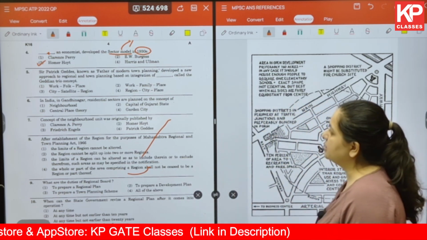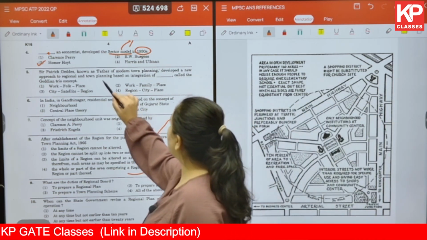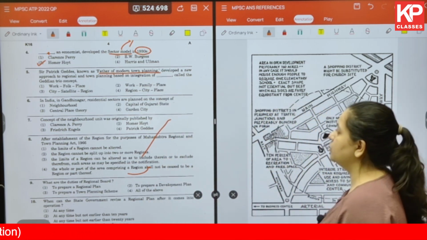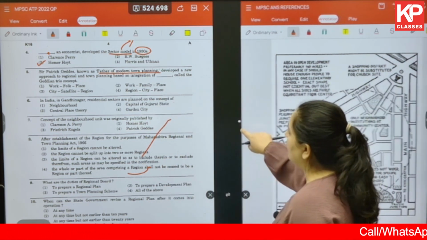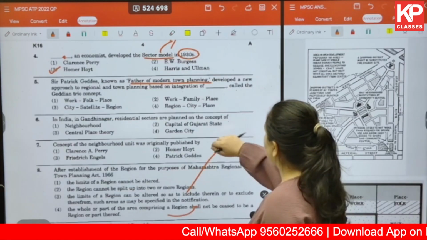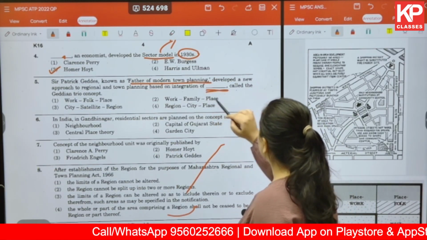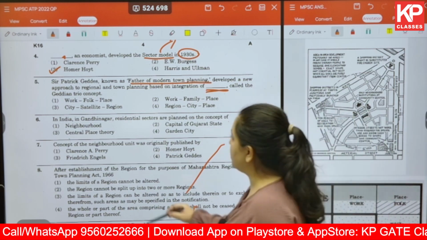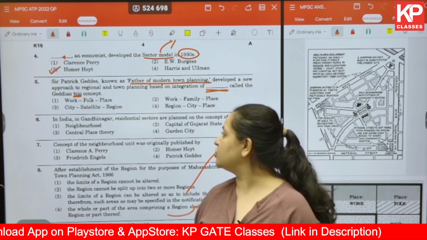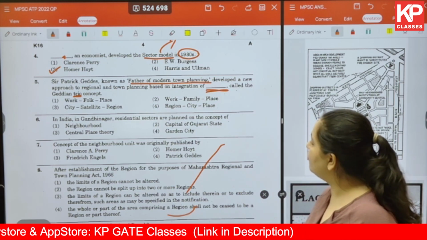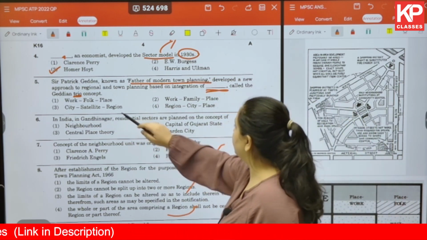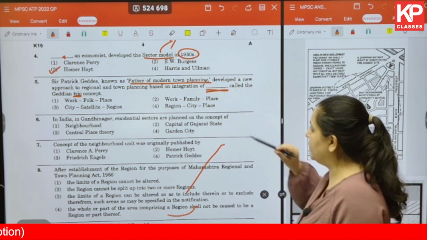Sir Patrick Geddes, known as the father of modern town planning, developed a new approach to regional and town planning based on the integration of something called the Geddesian trio, or it is also called the Geddesian triad. So the options are: work, folk, place; work, family, place; city, satellite, region; or region, city and place.